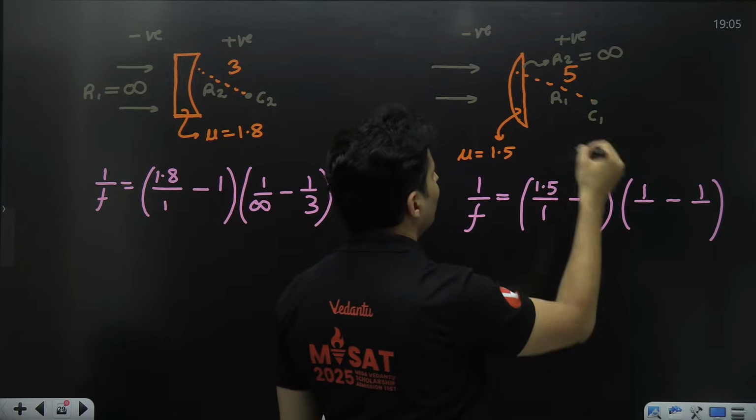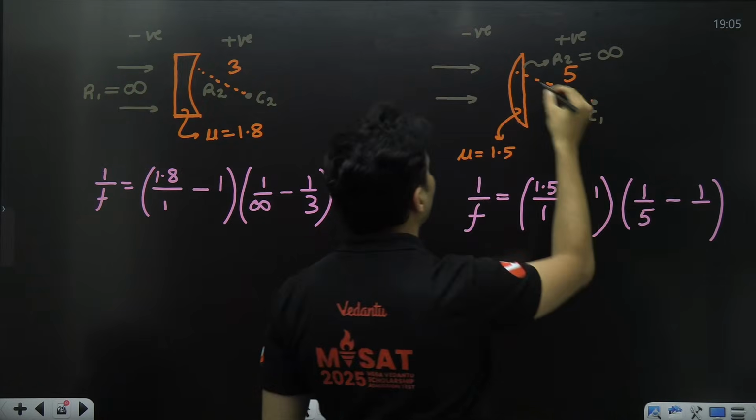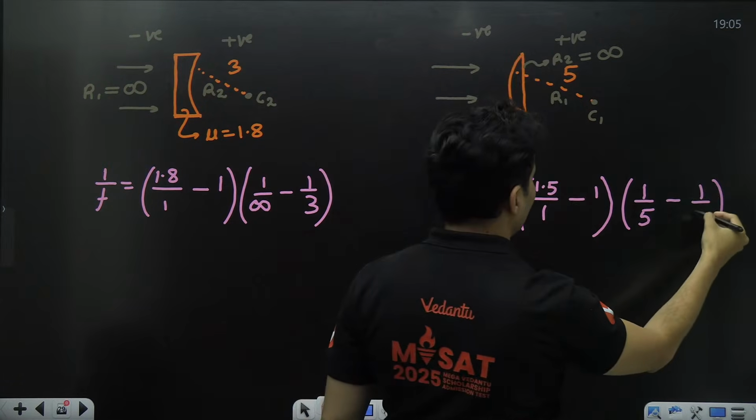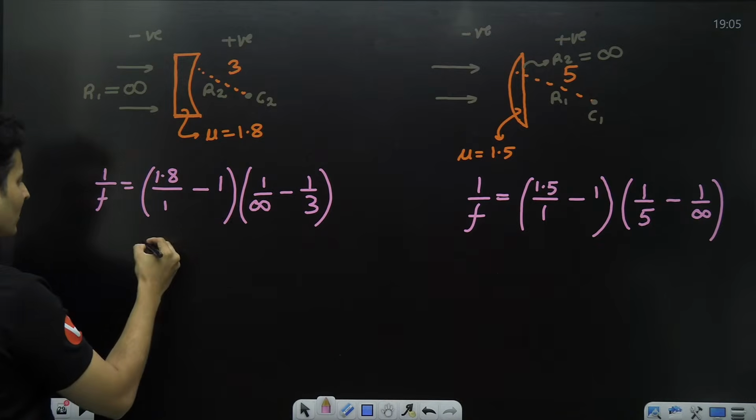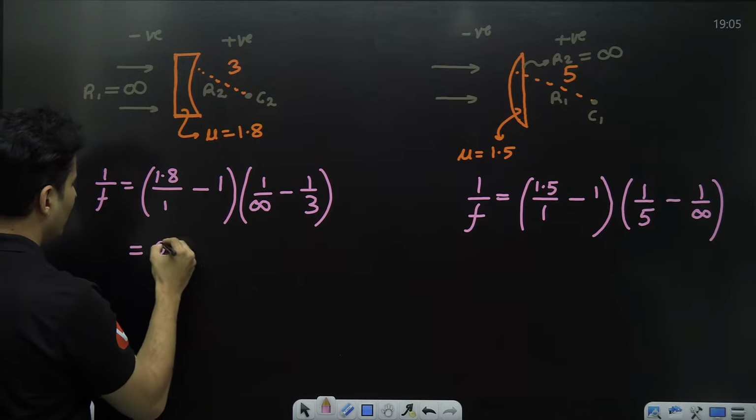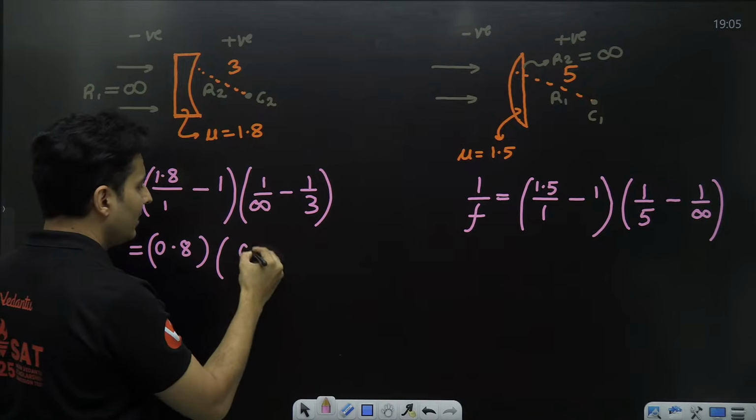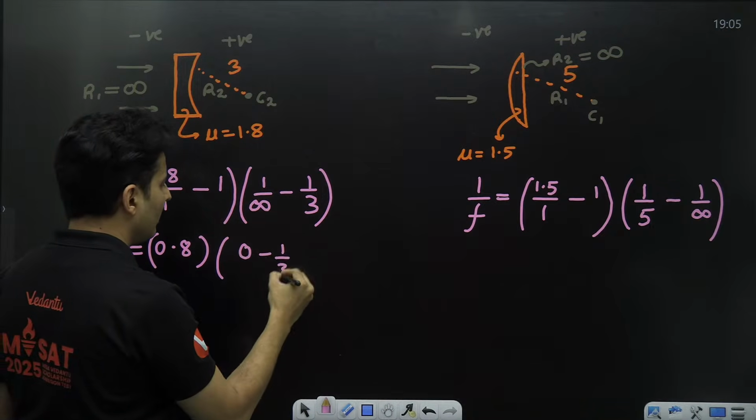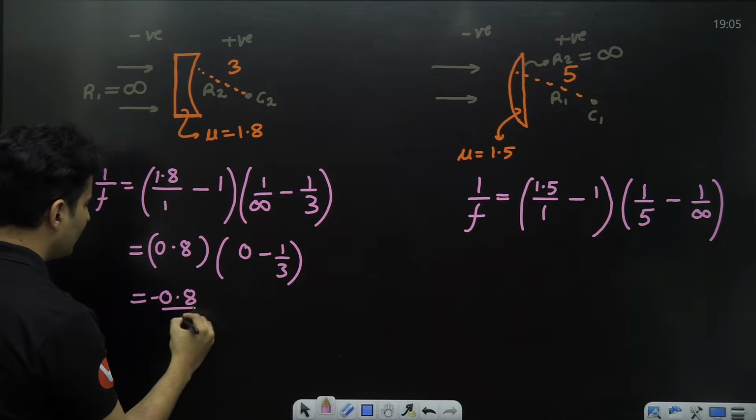R1, oh, it's on the positive side. So 5. R2, it's on the negative side. Anyways, it is infinity. That's it. That's how you solve it. So this will become 1.8 minus 1, which is 0.8. What is 1 by infinity, guys? What is 1 by infinity? It is 0. So 0 minus 1 by 3. So if you want, this will be nothing but 0.8 with a negative sign by 3.